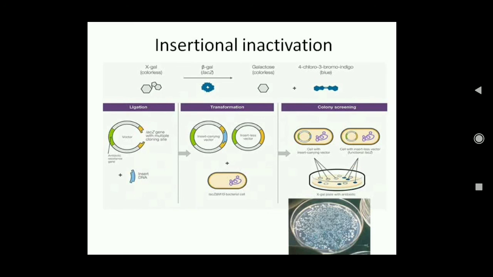So you can see here white and blue color colonies. White color colonies show that transformation has taken place, that is they have the foreign gene, while blue color colonies show that transformation has not taken place, that is they do not have the foreign gene.